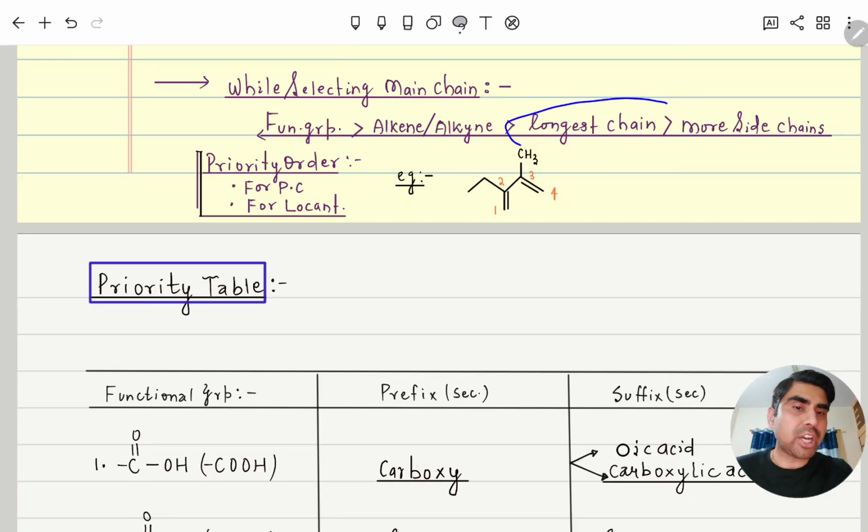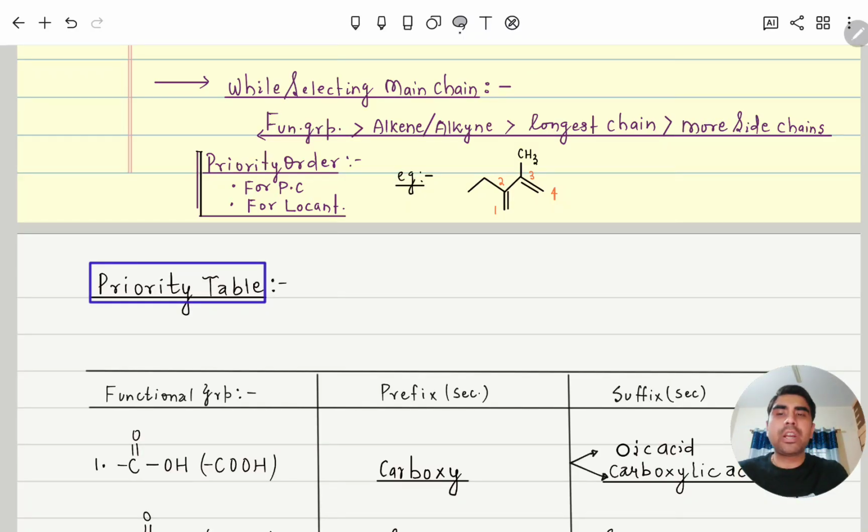Then after, the longest carbon chain, and the longest carbon chain which has more number of side chains. Understood? So this is the priority. Once again: functional group, then alkene, alkyne, then the longest chain. If the longest chain from both sides is the same, then the chain which has more number of side chains.